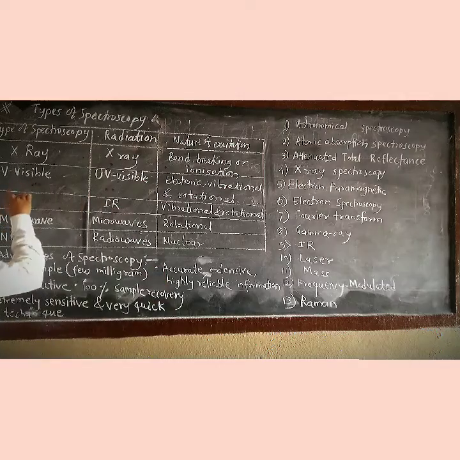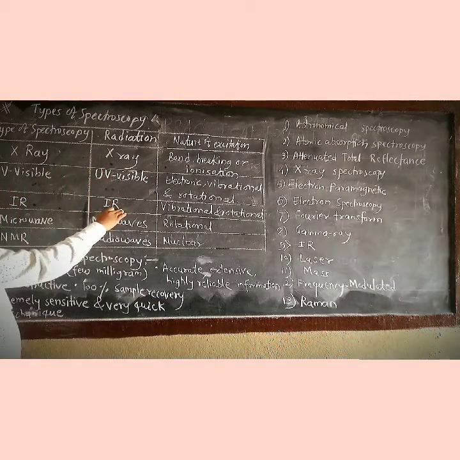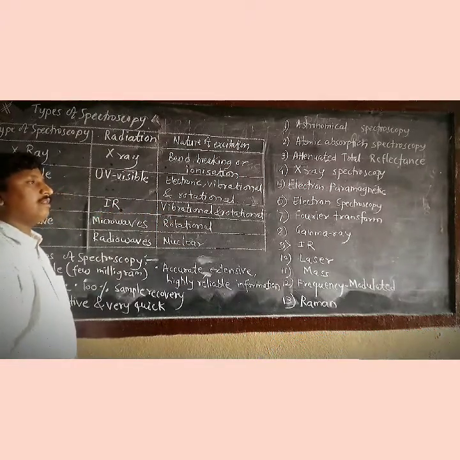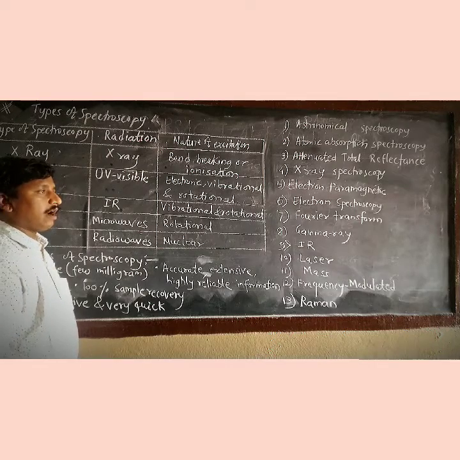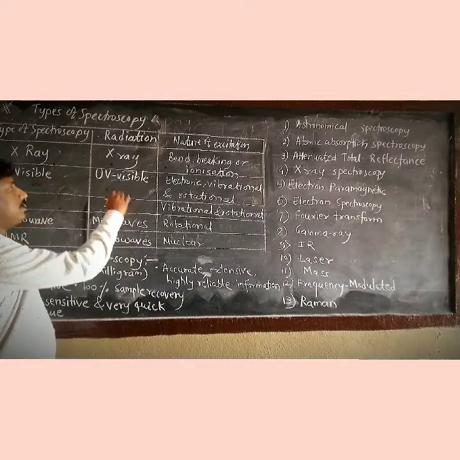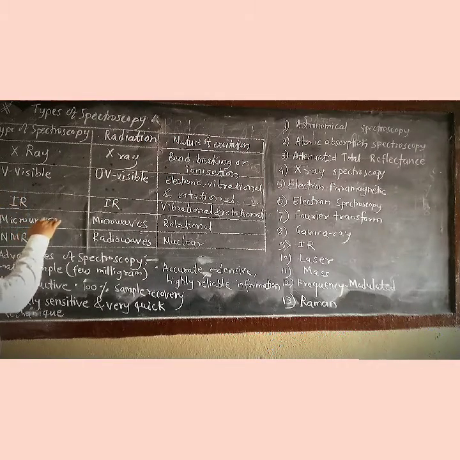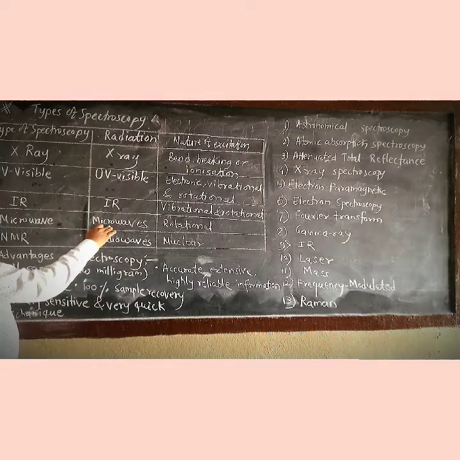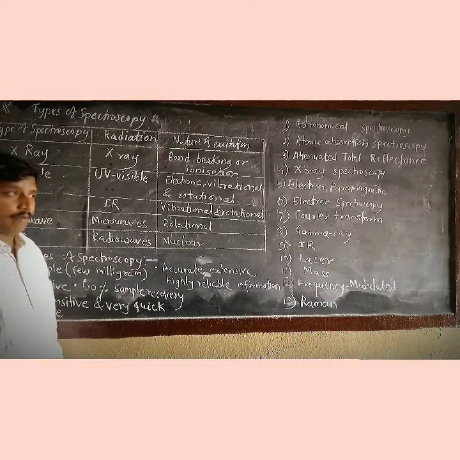In IR spectroscopy, IR radiations are used, and it causes vibrational and rotational excitation because IR radiation is less energetic than the UV visible. Next, microwave spectroscopy, where microwaves are used and it causes the rotational excitation of a molecule.